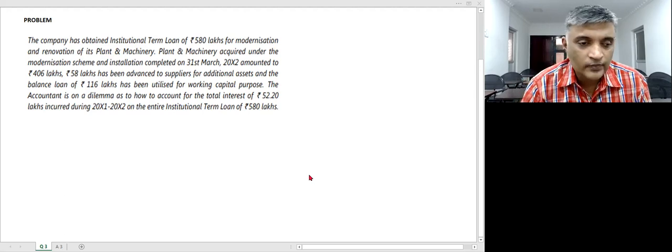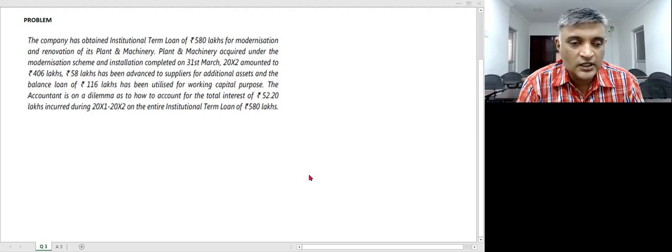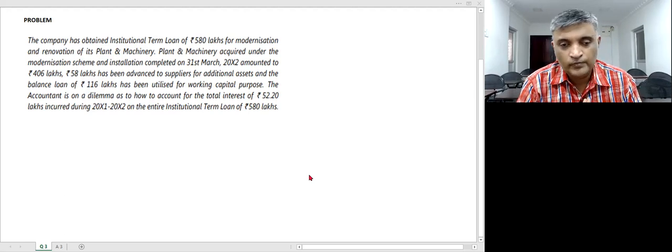So you have actually raised an institutional term loan of 580 lakhs. Interest payable is 52.2. So the accountant is in a dilemma how to account for that 52.2. So using that 580 lakhs, what have you done? You have acquired some plant and machinery for the purpose of modernization and renovation. And then you have made some advance to suppliers for some additional assets. And then third is working capital purposes.